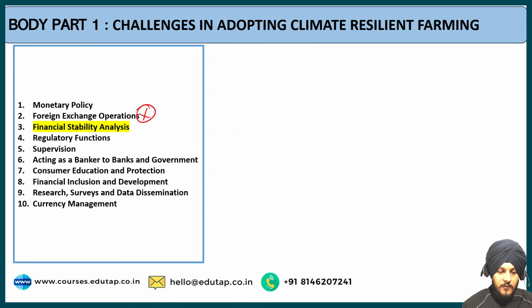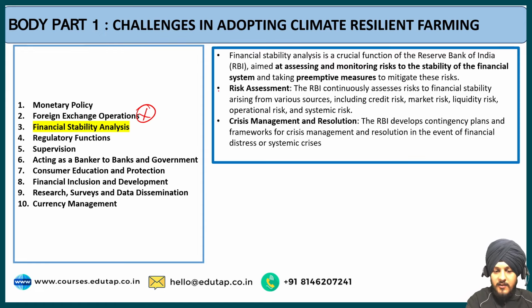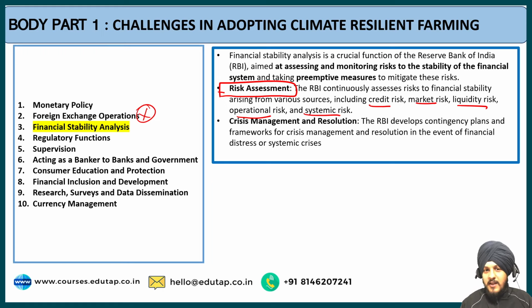Here you will talk about the financial stability analysis, where the RBI's role is to assess the risk, including the credit risk, the market risk, the liquidity risk, operational risk, and the systemic risk. These are the different types of risk that keep on coming in the market, in the economy, and RBI keeps on assessing the risk and keeps on taking the necessary steps and recommends the government regarding the steps that have to be taken in order to stabilize the economy.